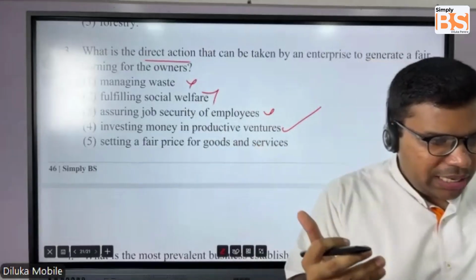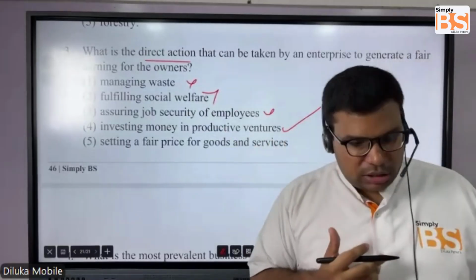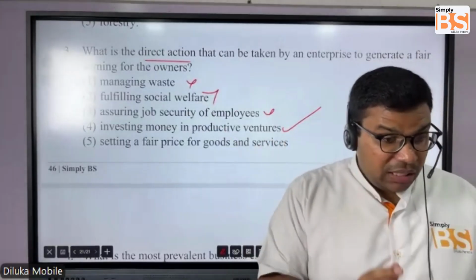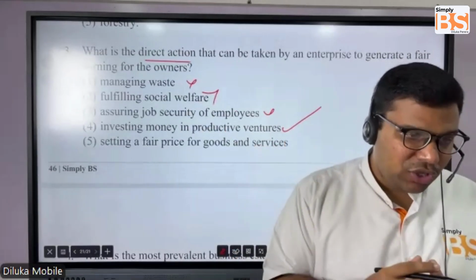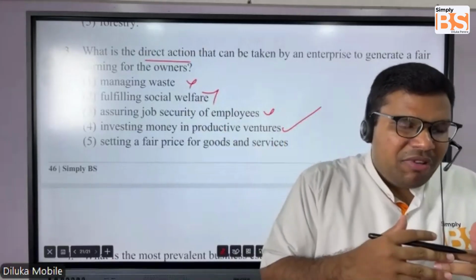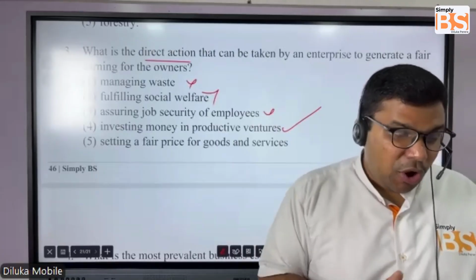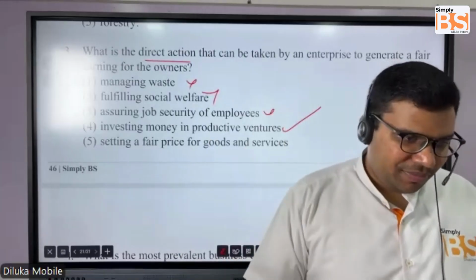When the investors or the owners put funds into the business, those funds need to be allocated to productive ventures. You cannot just waste that money. You have to use it for productive ventures that will directly earn them a return.